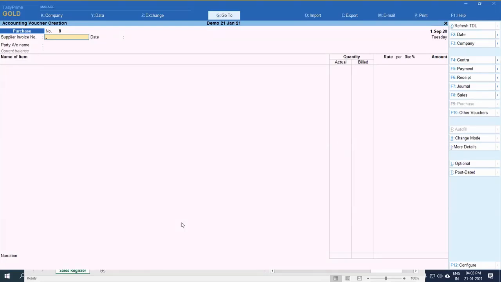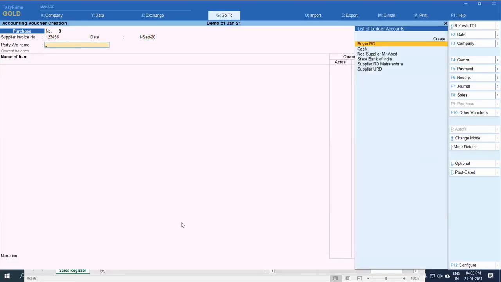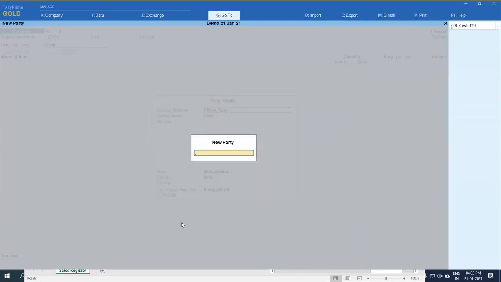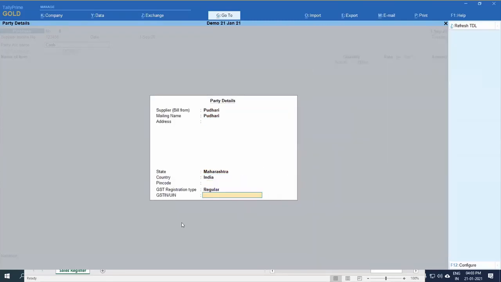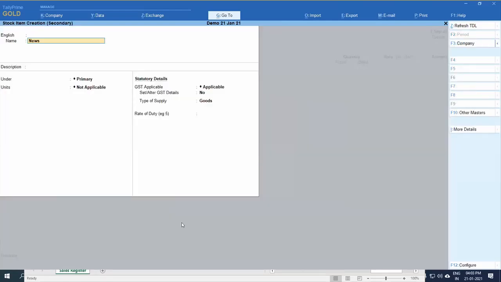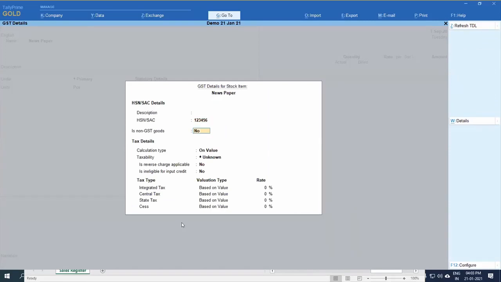See here, I am going here, invoice number is there, then I am putting cash because I am purchasing with cash, and I am putting a new party, Pudari Publication, whatever, of Times of India. Okay, and I am putting the GST number, whatever XYZ, and I am creating a new item, newspaper. One setting is there that you have to follow. So I am putting in pieces. Press F12 here. See, I am doing this without any configuration. I am putting the first entry here. Suppose it is taxable at 5%.